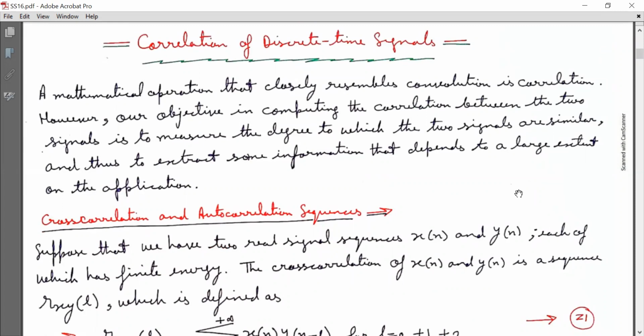Today I'm going to discuss the correlation of discrete time signals. A mathematical operation that closely resembles convolution is correlation. However, our objective in computing the correlation between the two signals is to measure the degree to which the two signals are similar, and thus to extract some information that depends to a large extent on the application. Therefore, our major objective in computing the correlation between the two signals is to measure the degree to which the two signals are similar.